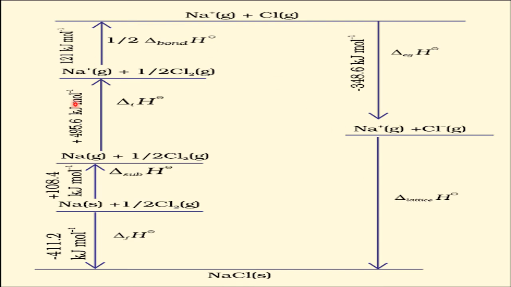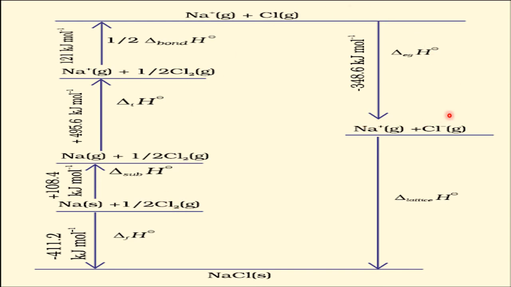How does this route go? First, Na solid is made into Na gas. Then Na gas is made into an ion. This is kept constant now. Now the role of chlorine: chlorine gas becomes a chlorine ion. So we have converted Na to Na ion, and the Cl molecule to the Cl ion.